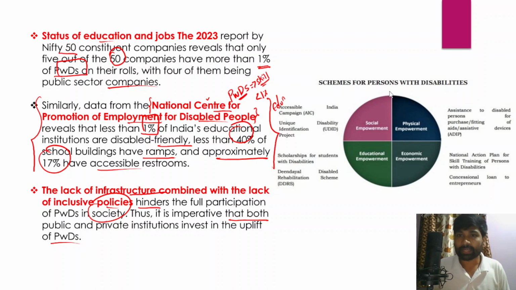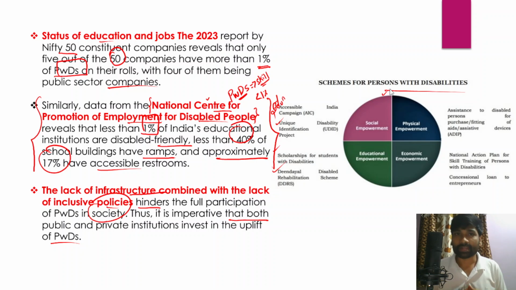And don't forget, the government has already launched a number of programs for persons with disabilities, and the most important among them is the Accessible India campaign. Under the Accessible India campaign, the government would construct infrastructure that would be disabled friendly. And apart from the Accessible India campaign, the government has also launched a unique disability identification project, and even scholarships for persons or students with disabilities, and even the Deen Dayal Disabled Rehabilitation Scheme was launched by the government. Similarly, there are a number of other programs that the government has launched for the welfare and promotion of persons with disabilities.